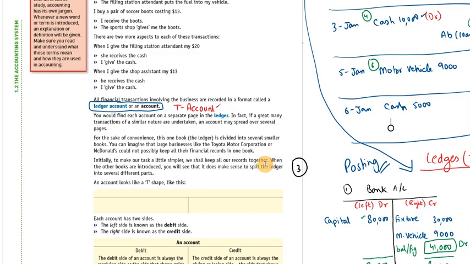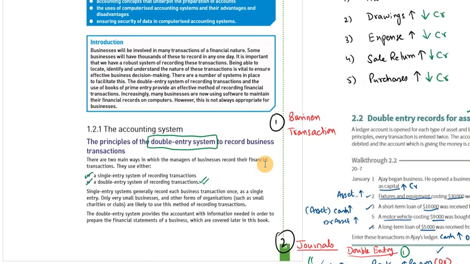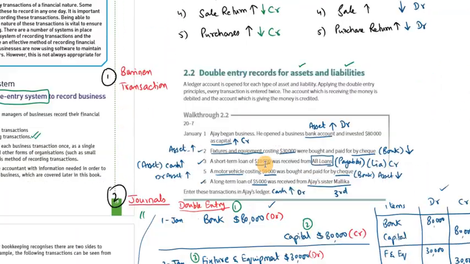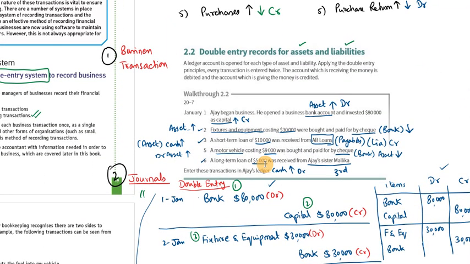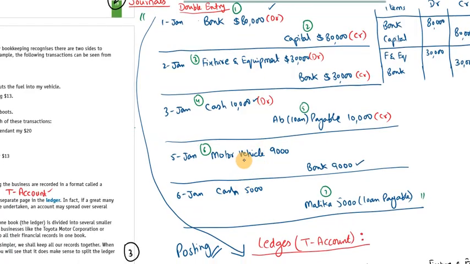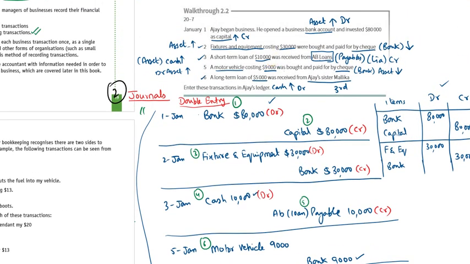Yesterday in class we talked about some basic concepts related to accounting. We discussed the double entry system, and we record double entry from business transactions.